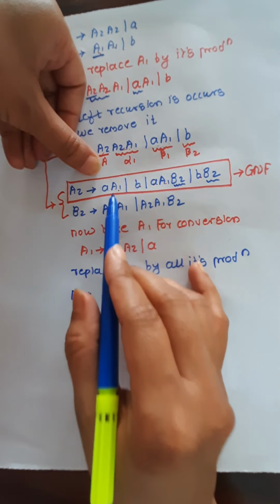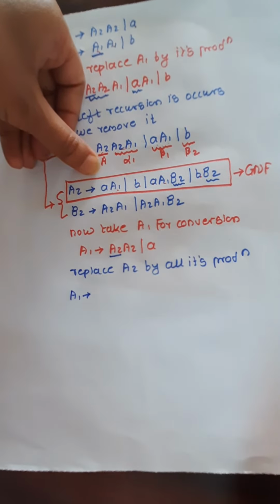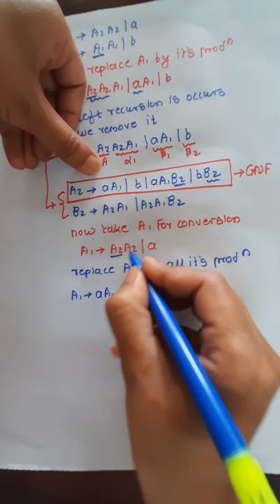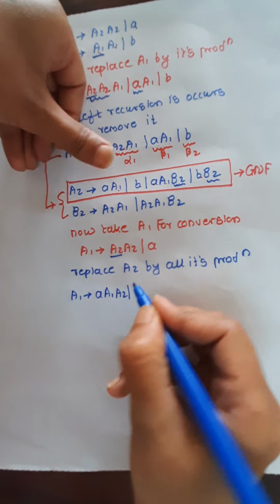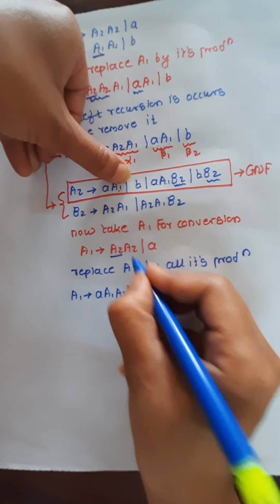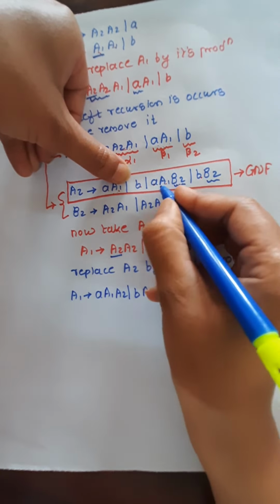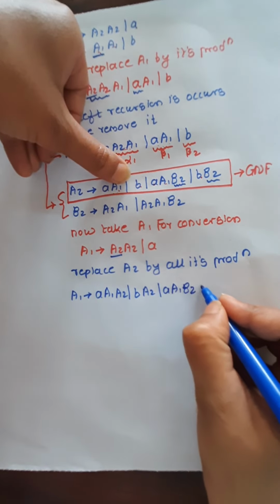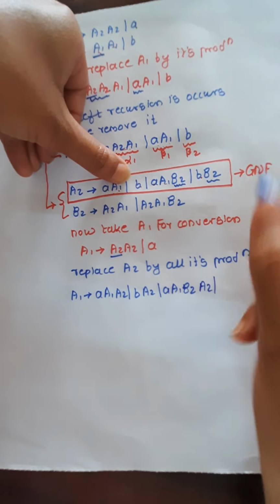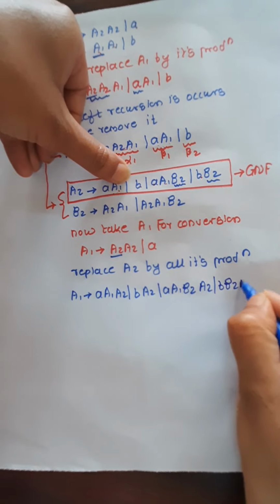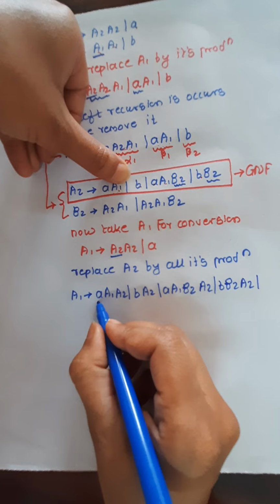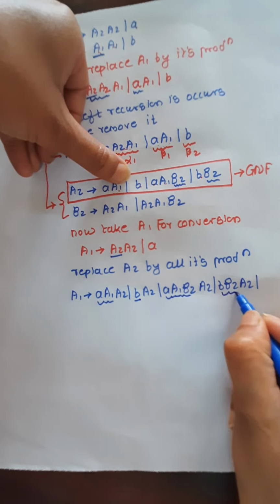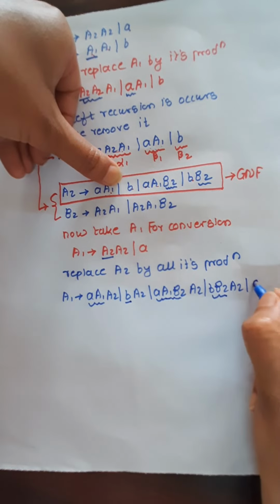So instead of this A2, replace all 4 productions. That is important. My first production is A1 with this A2 as it is. My second production is B with this A2 as it is. Third production is A1 B2 A2 as it is. Last production is B B2 A2 as it is. Now I replace all productions. See here. Fine. And the original A as it is.